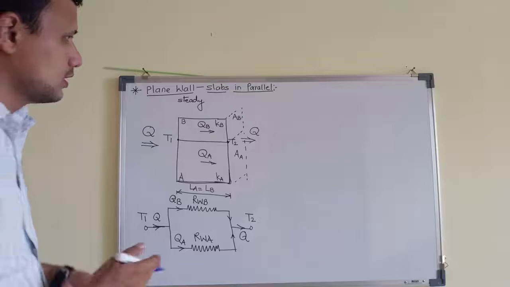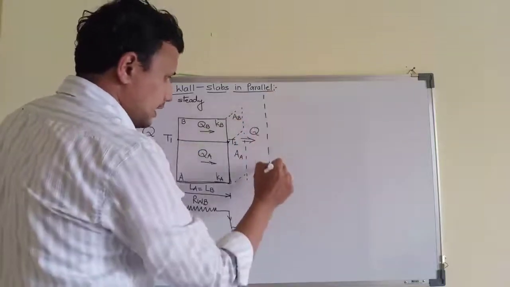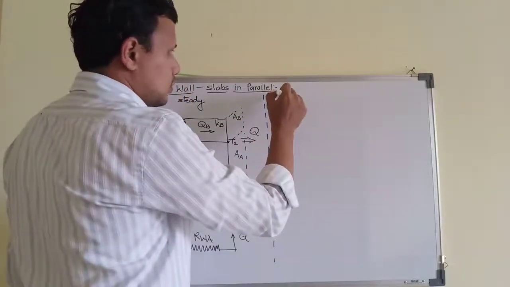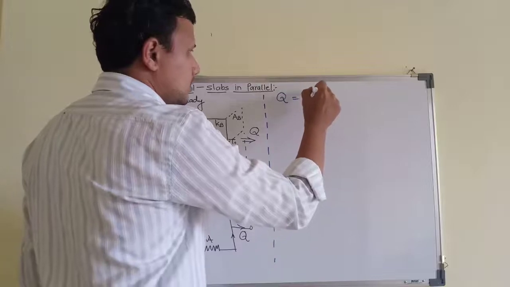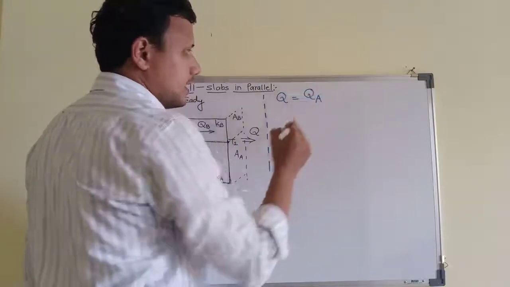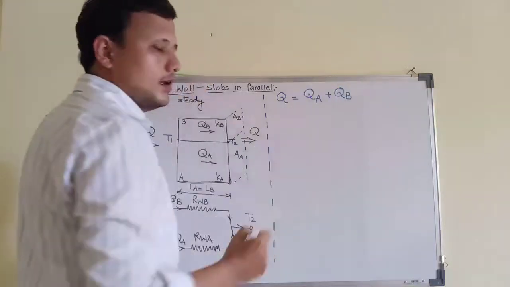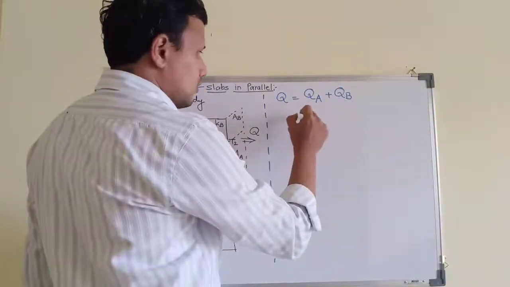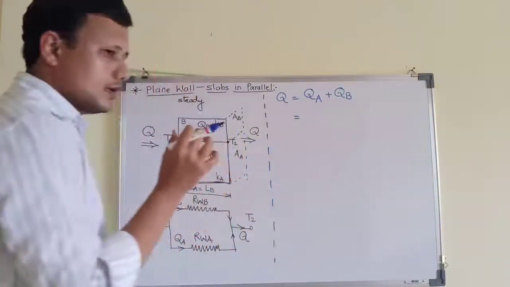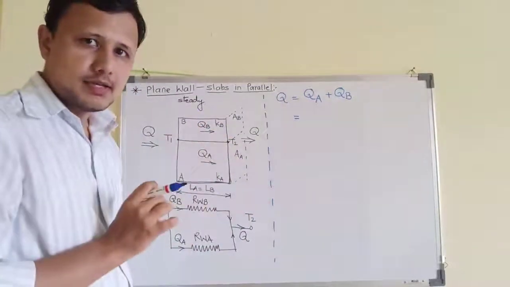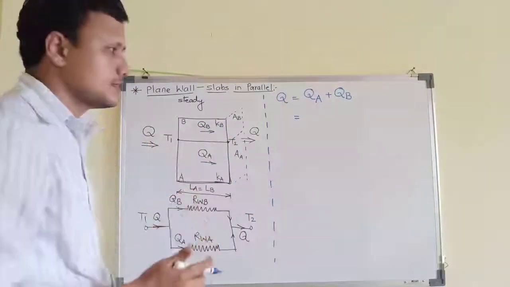So now let us put, as I said, by energy balance, total amount of heat Q will be equal to heat taken by A and heat which is taken by material B. So we can simply write it as potential difference divided by thermal resistance from the electrical analogy principle.